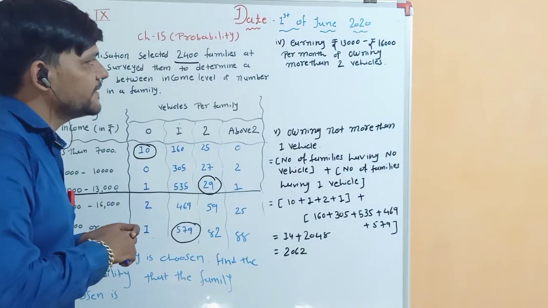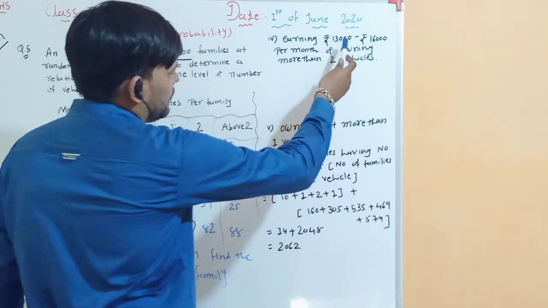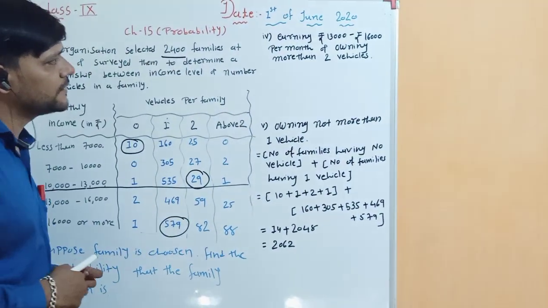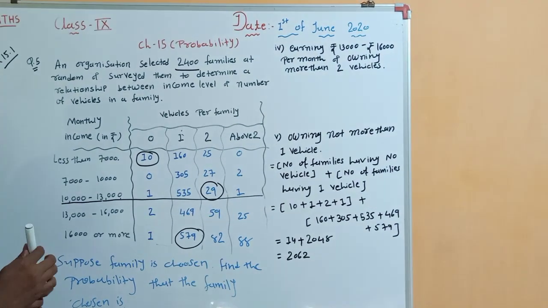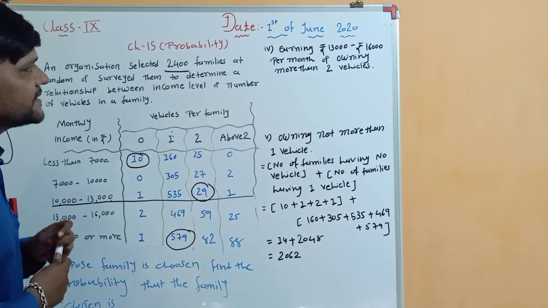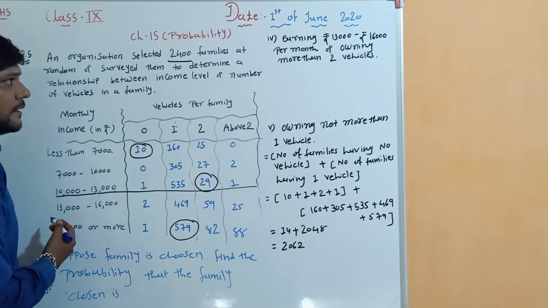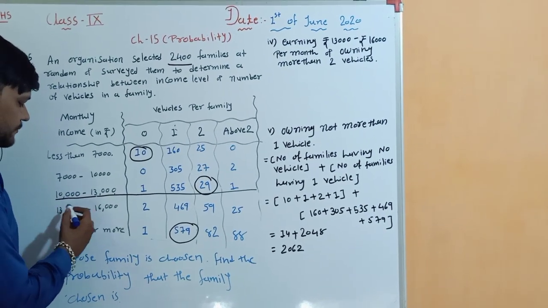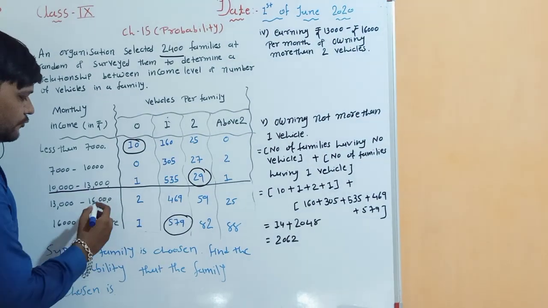The fourth event is the family earning rupees 13,000 to 16,000 per month and owning more than 2 vehicles. Now here we have to check the row of 13,000 to 16,000 and owning more than 2 vehicles.